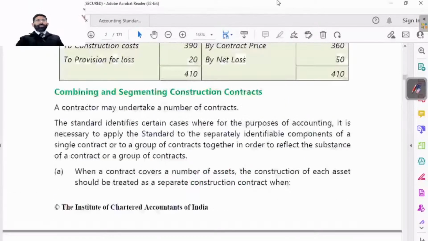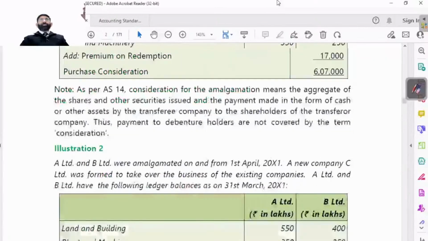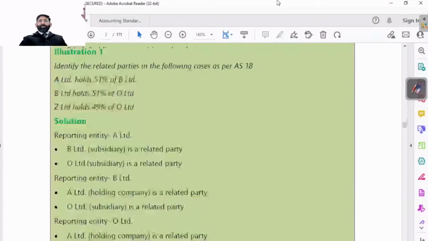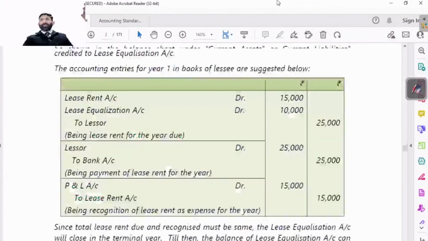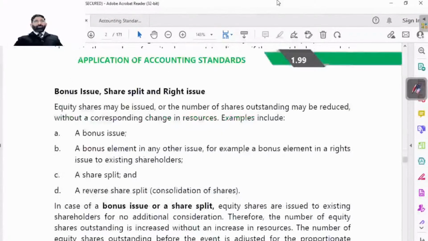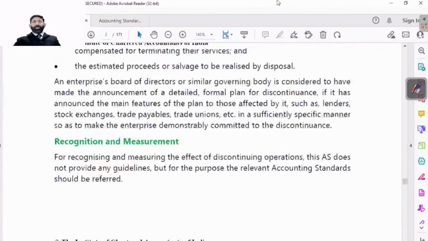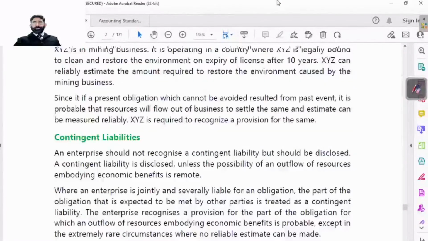Send your problems. If there is any problem, tell me once. We have done various questions for these AS also, so I think there is no issue because it has been practiced well. If you have any doubt, just send it fast, beta. Otherwise, I'm going to start with the next AS, AS22.